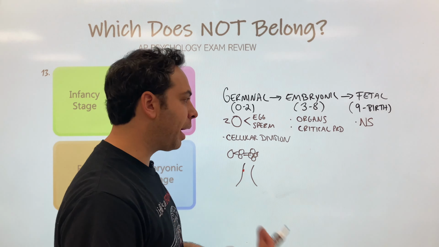All right, number 16: CAT scan, EEG, PET scan, or fMRI, which does not belong? Now, on the AP exam, they might give you a scenario, and you have to identify which scan they are referring to. Let's figure it out together. The way to think about this is there are two types of scans or brain imaging techniques. There is structural, what something looks like, and we also have function, which is how does something work?